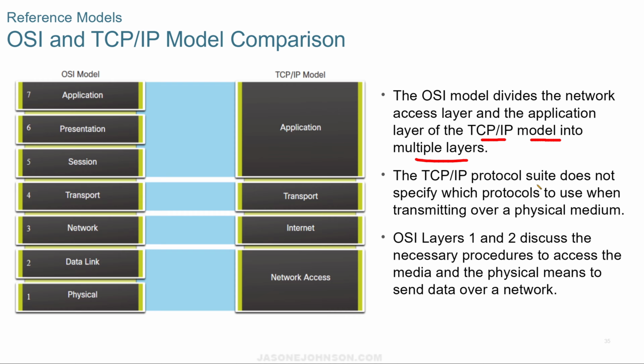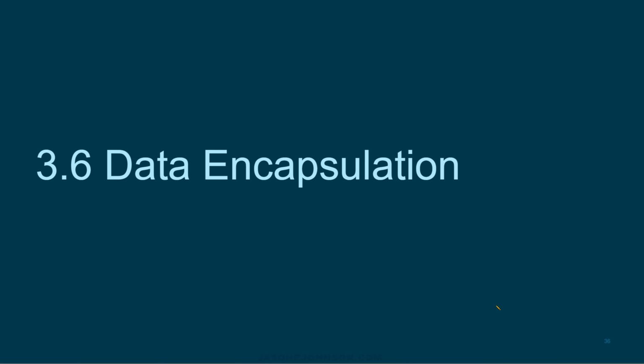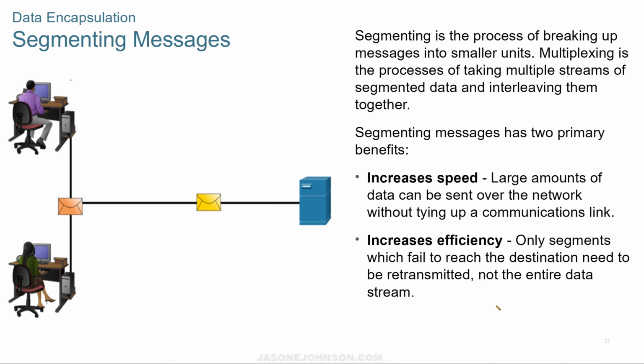The TCP/IP protocol suite does not specify which protocols to use when transmitting over a physical medium, and OSI layers 1 and 2 discuss the necessary procedures to access the media and the physical means to send data over a network. Next, we're going to take a look at data encapsulation.